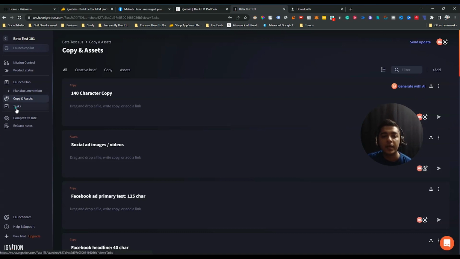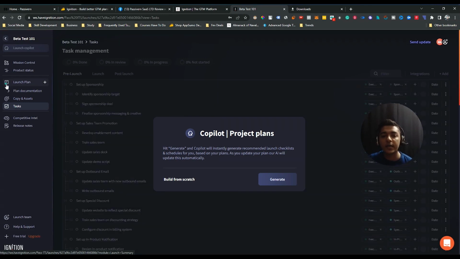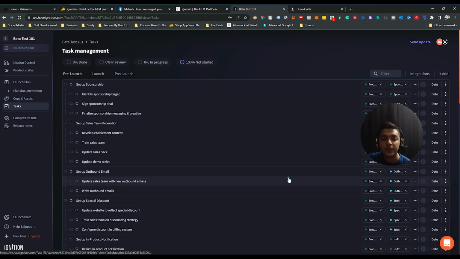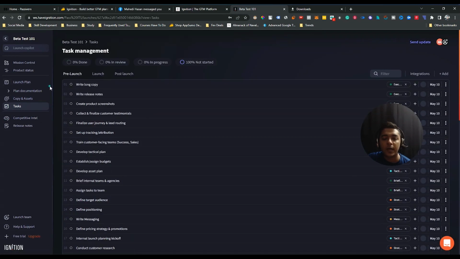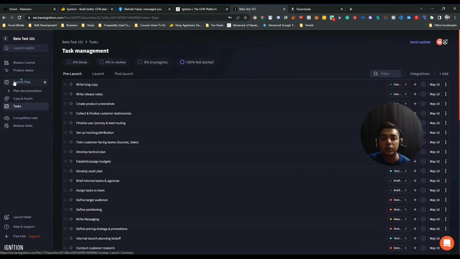After that, they have the task option. If I go to this task option, it will also work as a task manager. People generally buy a product just for a task manager, but if you get this Ignition, guys, it will also work as a task manager. I'm generating some tasks here, and it will generate tasks according to your launch plan. That means it will not generate tasks randomly, it will generate tasks according to your launch plan.